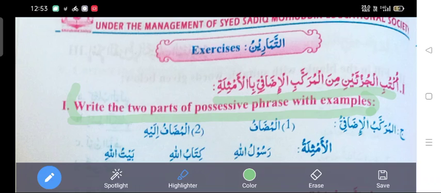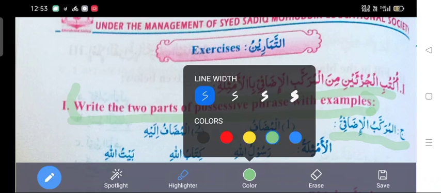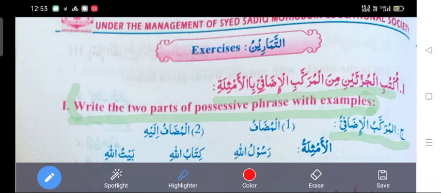Okay, how to answer this question? First you have to write jim, which stands for al jawab. Then give the heading al murakkab al izafi in this way. Then write the first part of it, al muzafu, then the second part, al muzafu ilayhi.